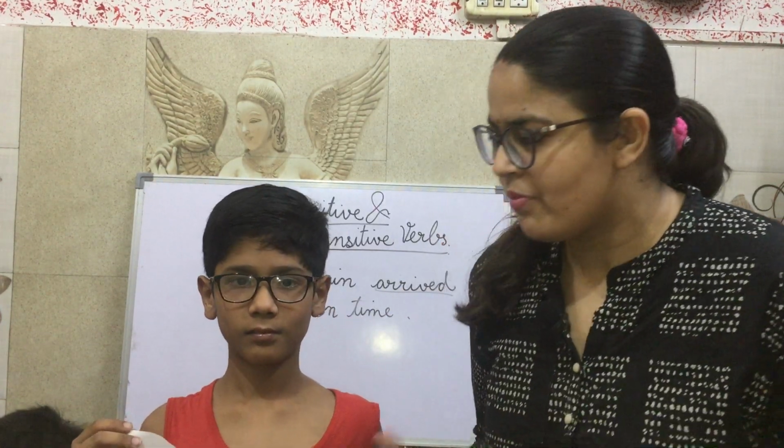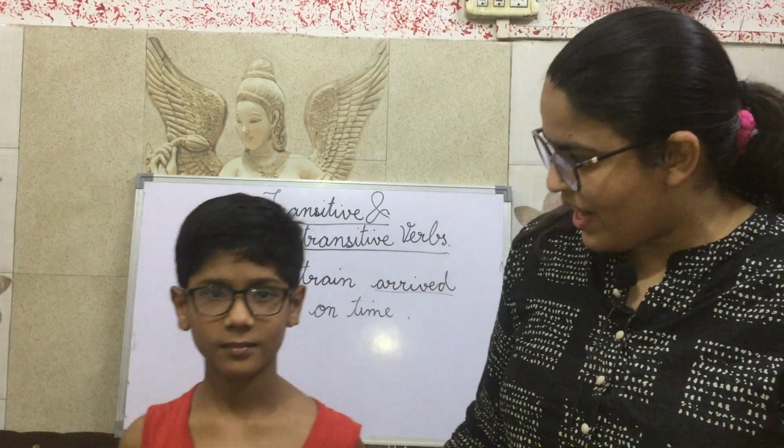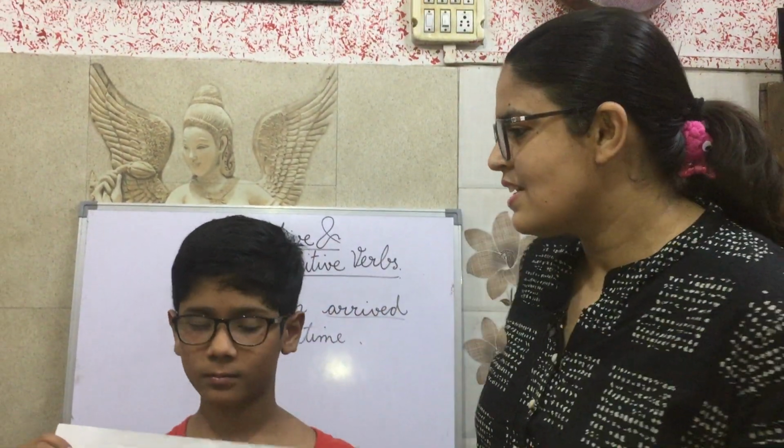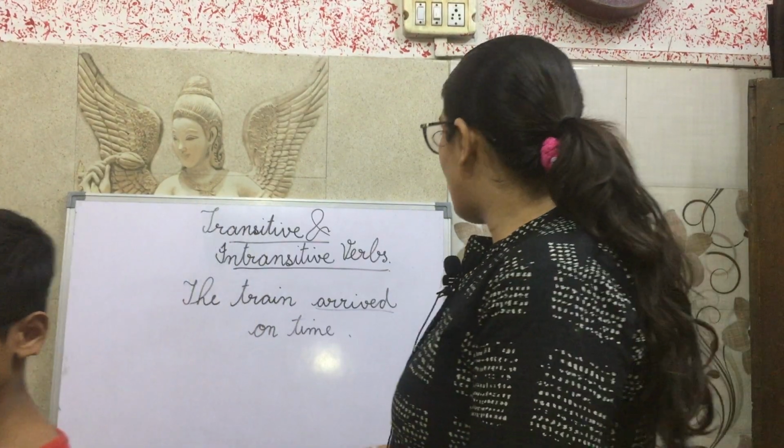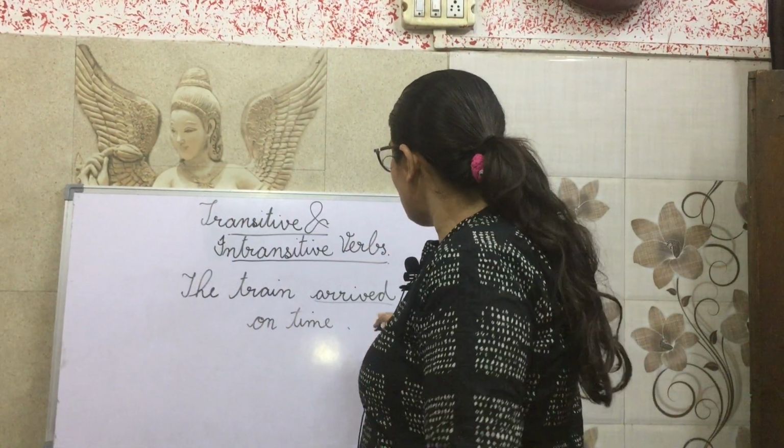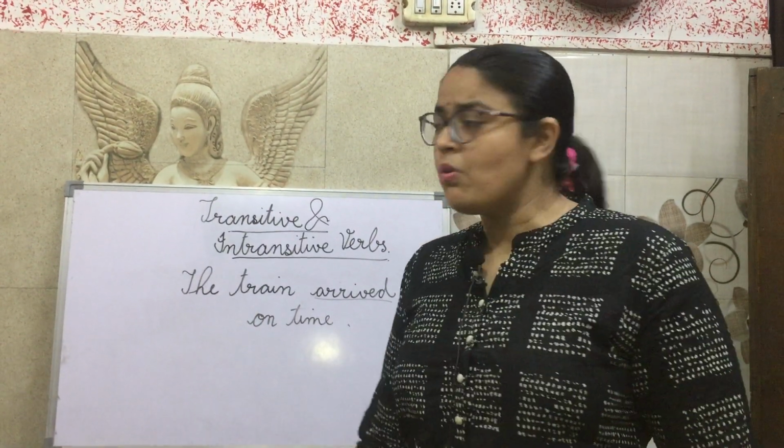Our second question is, what arrived on time? What arrived? Train. Again, we are not using the object. Similarly, to identify the verb, we ask only two simple questions.